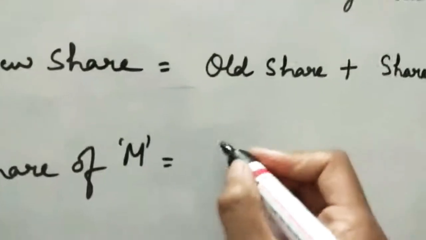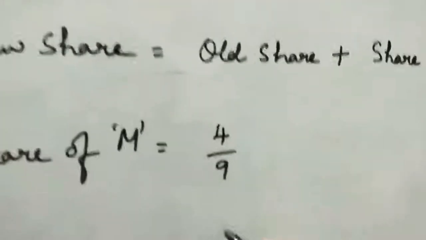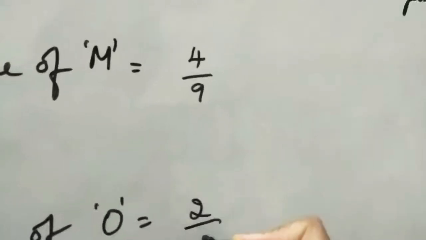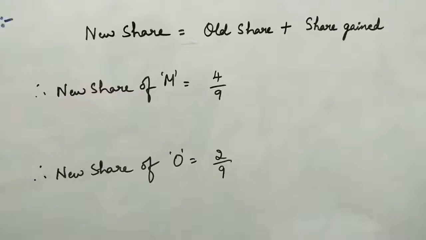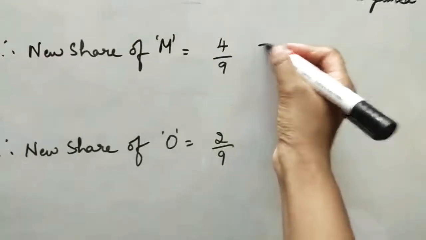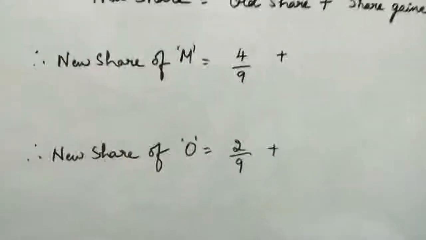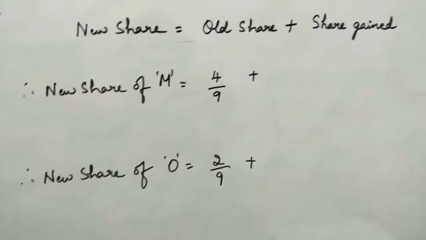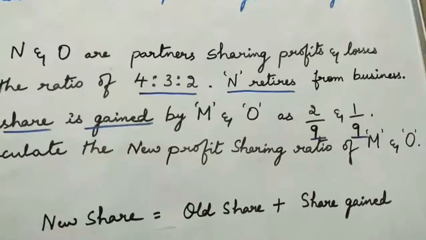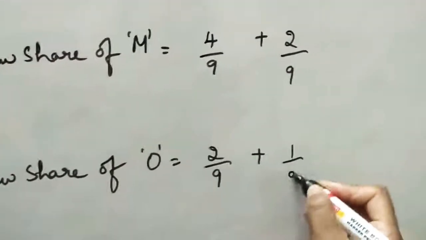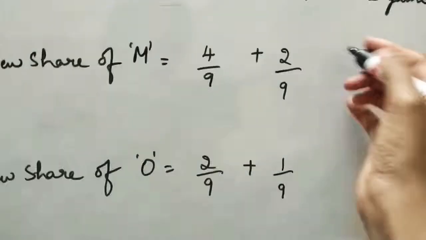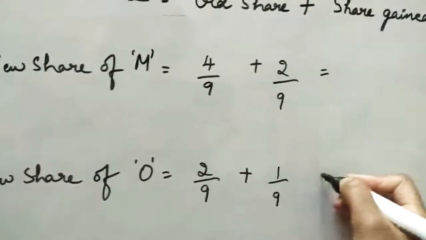So 4/9. Observe, whole share is 4/9 for M and 2/9 for O. Now we are going to bring down the plus symbol. Addition symbol is brought. Share gained by M and O in the question is 2/9 and 1/9.